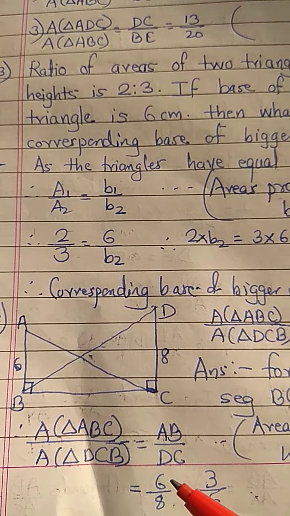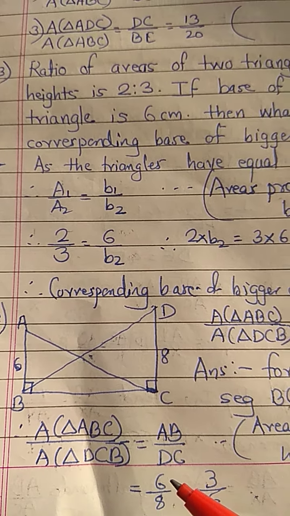Question number 5. Area triangle PQS, that is this triangle PQS is given as 100, and area triangle QRS, this triangle QRS is given as 110. PM is given as 10, this height PM is given, and we want to find out this height NR.